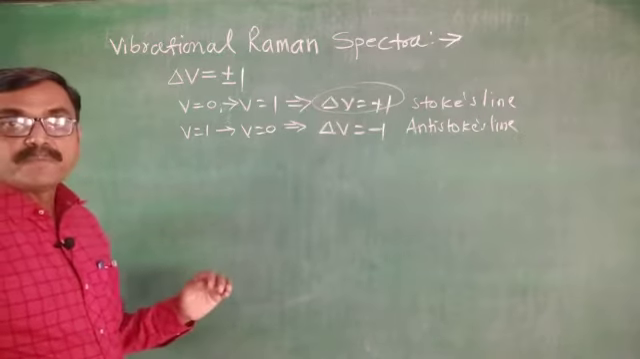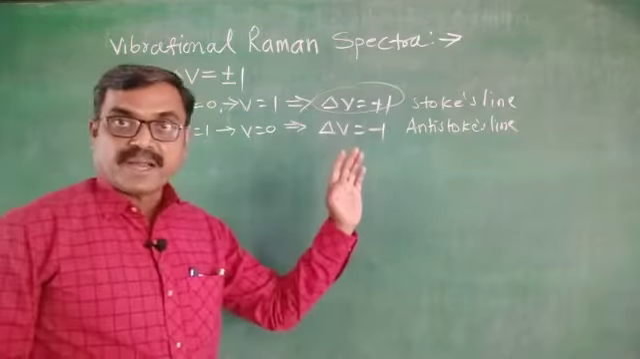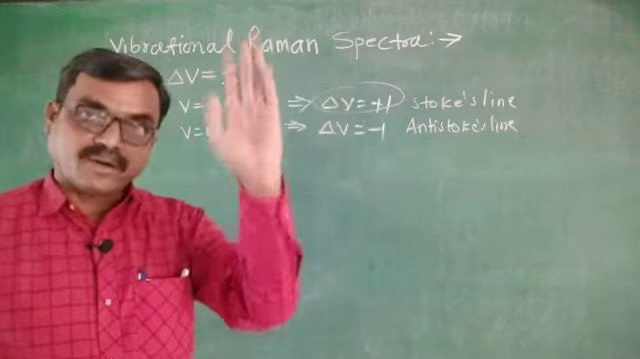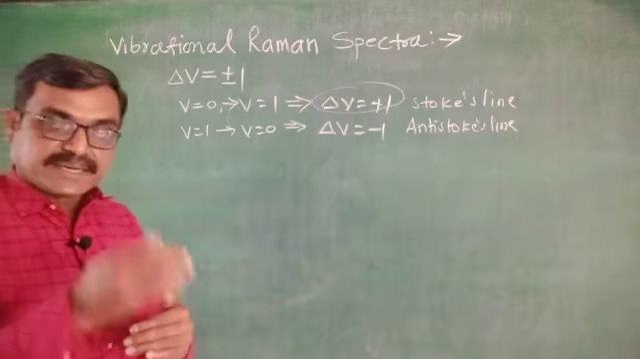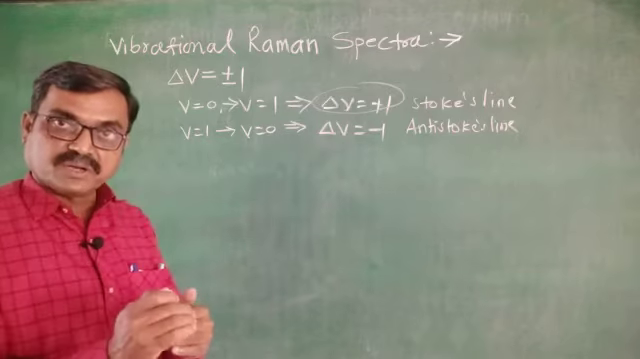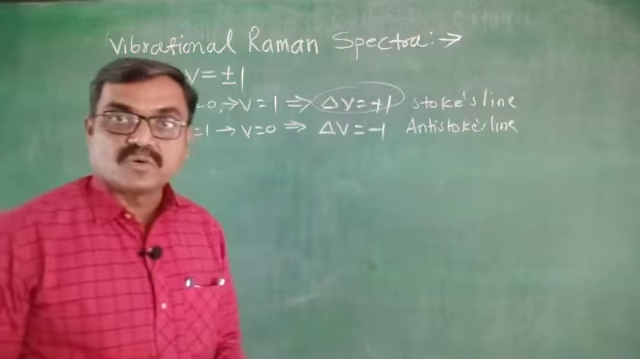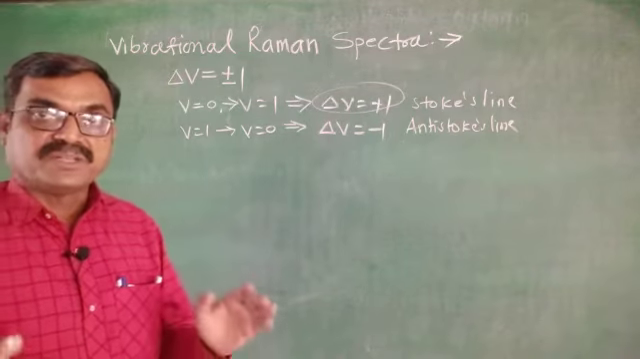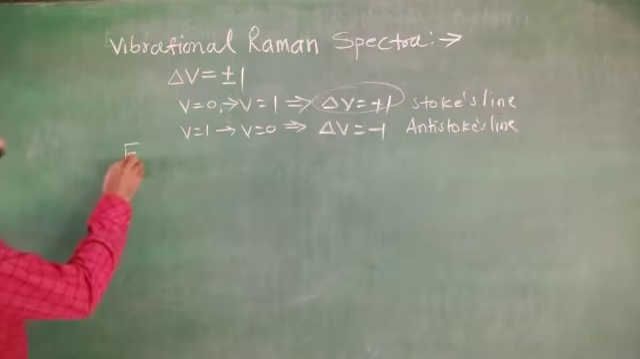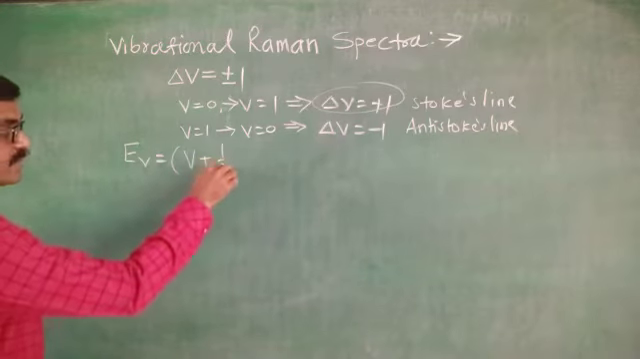Now V is the vibrational quantum number, and V varies from 0 to 1, 2, 3 and onwards. When there is a transition from V equals 3 to 2 or 2 to 1 or 1 to 0, then it will be delta V equals minus 1, and it will give the anti-Stokes lines in the Raman vibrational spectrum.